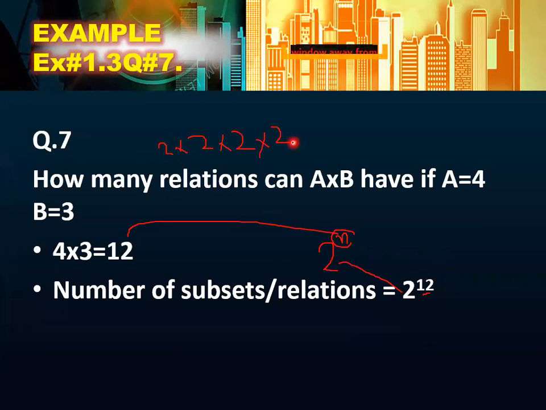When you multiply this 2 twelve times, the answer will be 4096. So 4096 subsets or relations can be formed where A is equal to 4 and B is equal to 3.